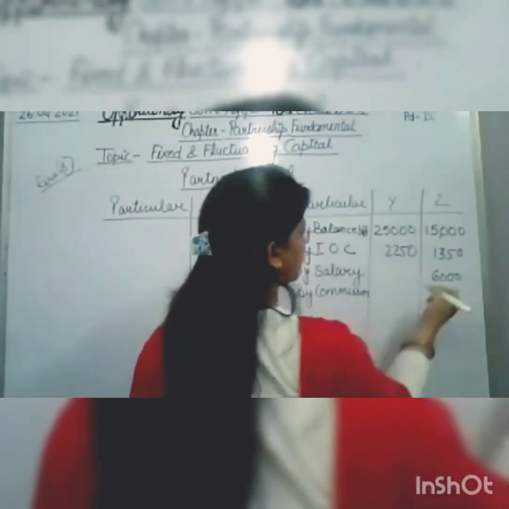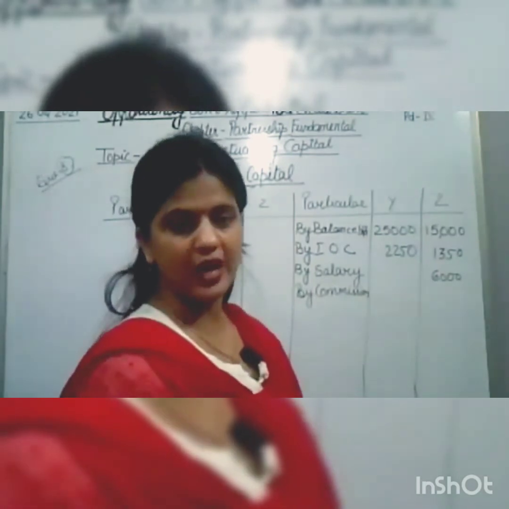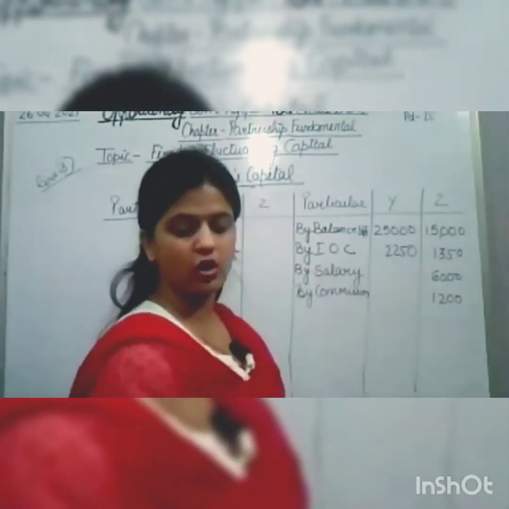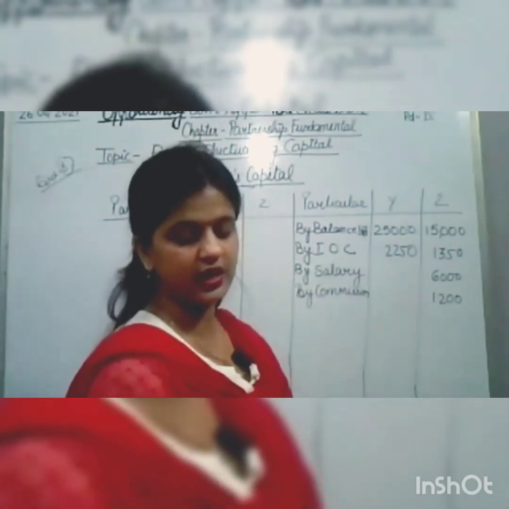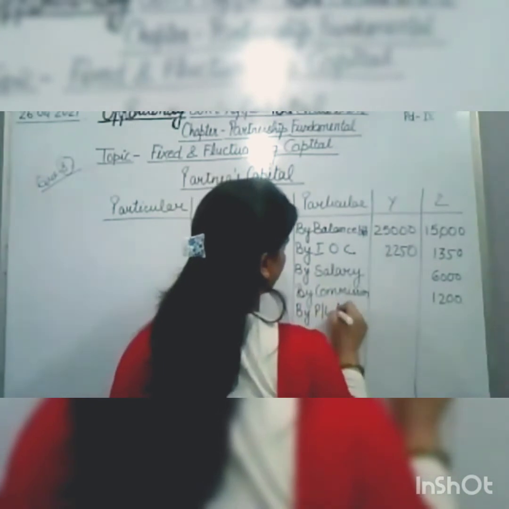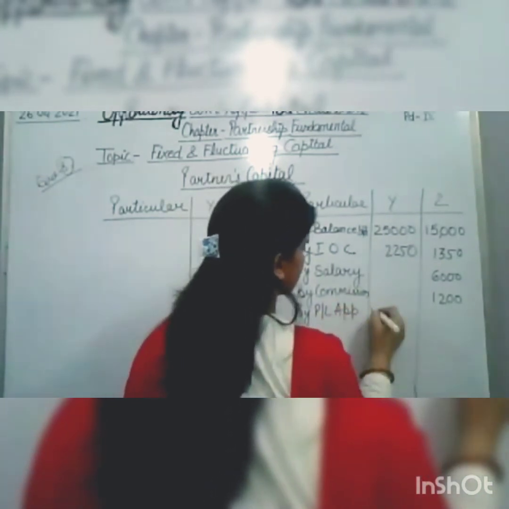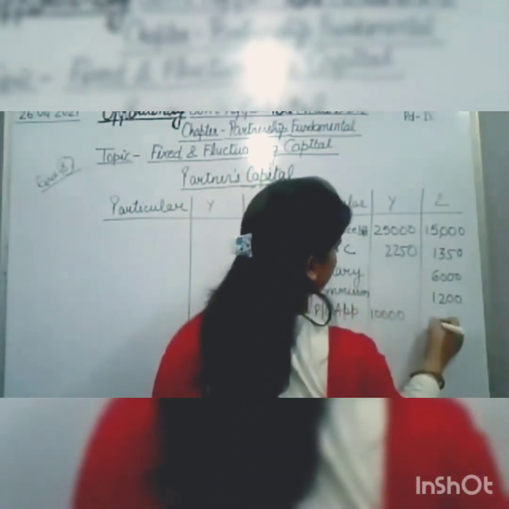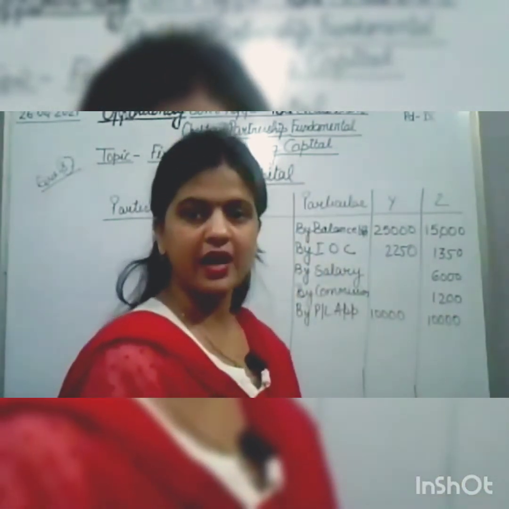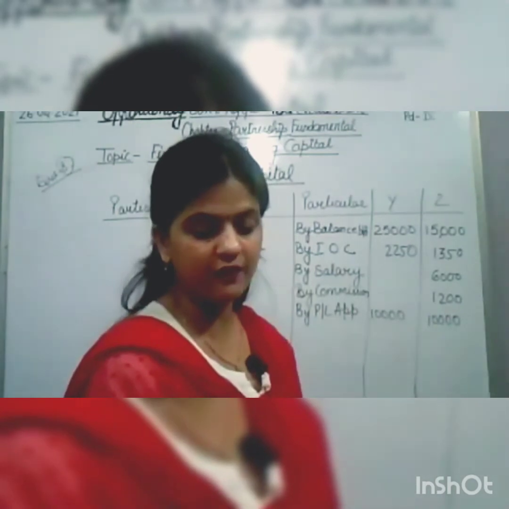And commission is given to Z, 1200. So 1200 will be recorded. What will be the profit and loss appropriation? That is 10,000 and 10,000 by profit and loss appropriation. Okay. So that we need to record.